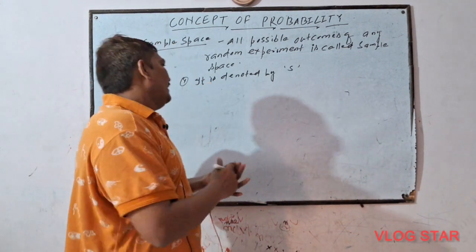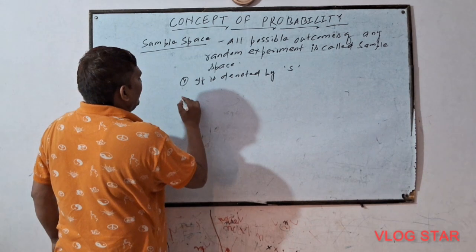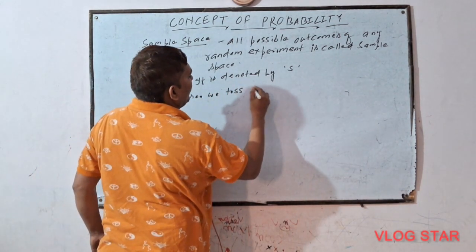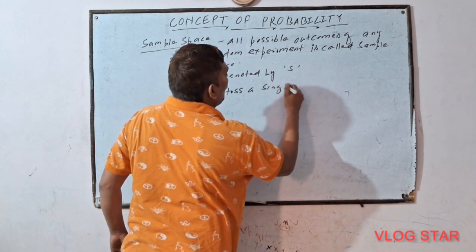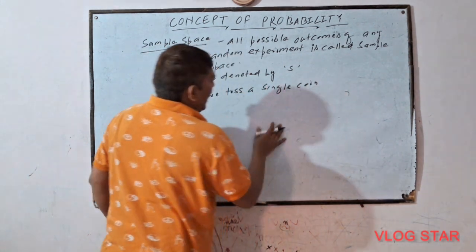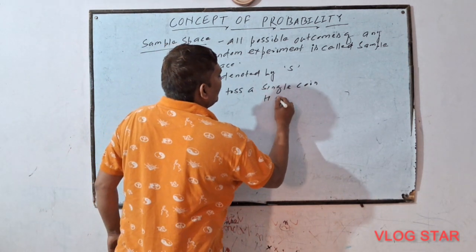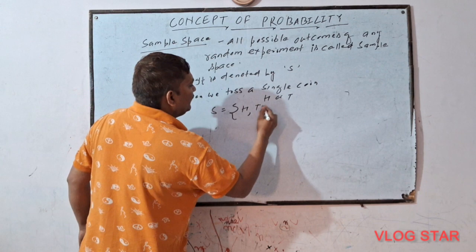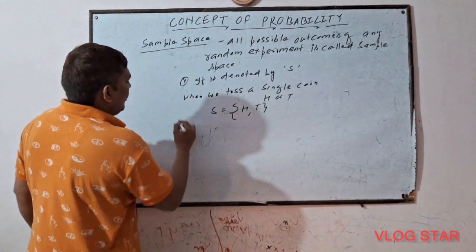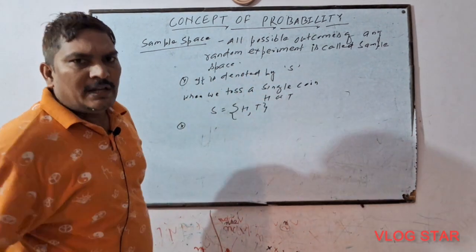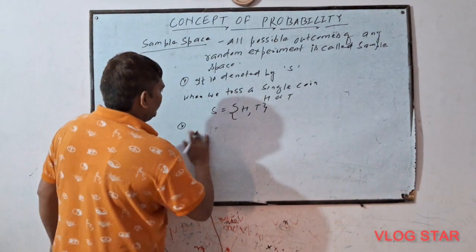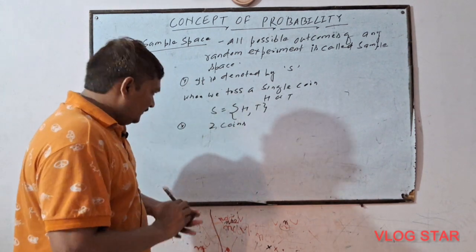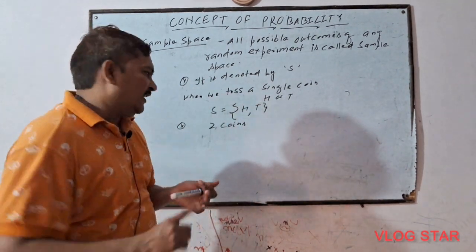Now just see, if I say when we toss a coin, then either we will get head or tail. Now see, when we toss a single coin, then either we will get head or tail. Then sample space will be head comma tail. Now what happen when we will toss two coins? Now see, when we will toss two coins, then see what will be the sample space.